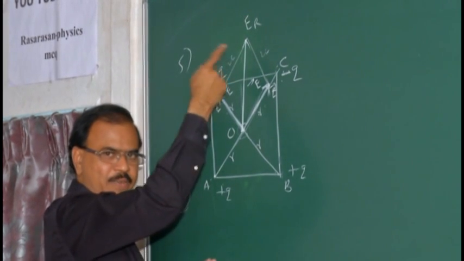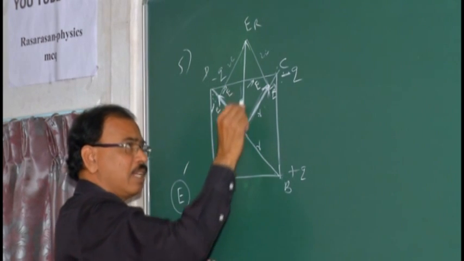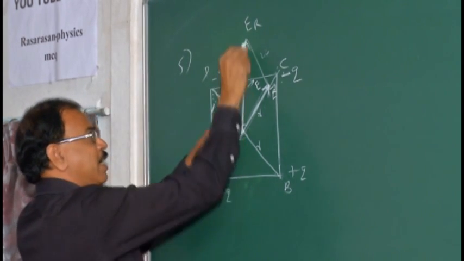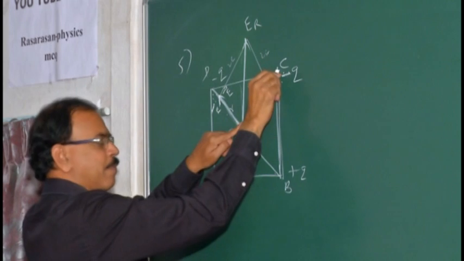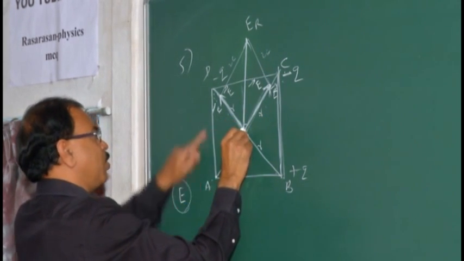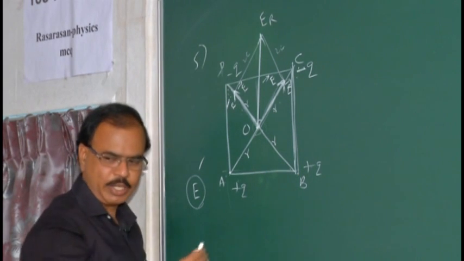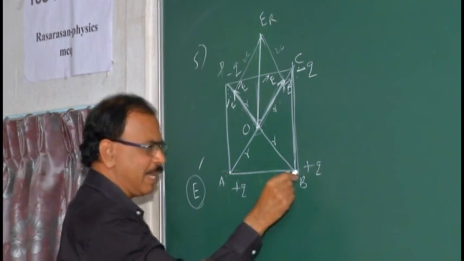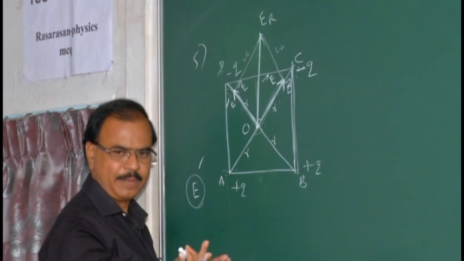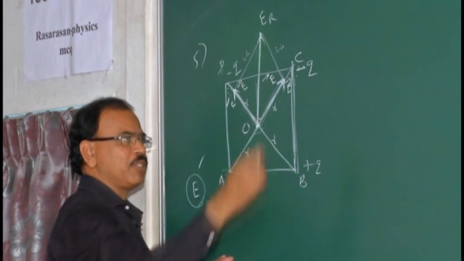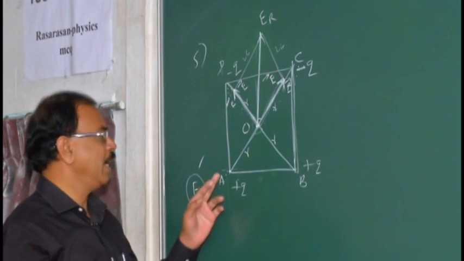So the resultant electric field intensity acts along this direction, which is parallel to BC, or parallel to AD, or perpendicular to AB. So in the options, check whether perpendicular to AB is there, no. Parallel to BC, is it there?